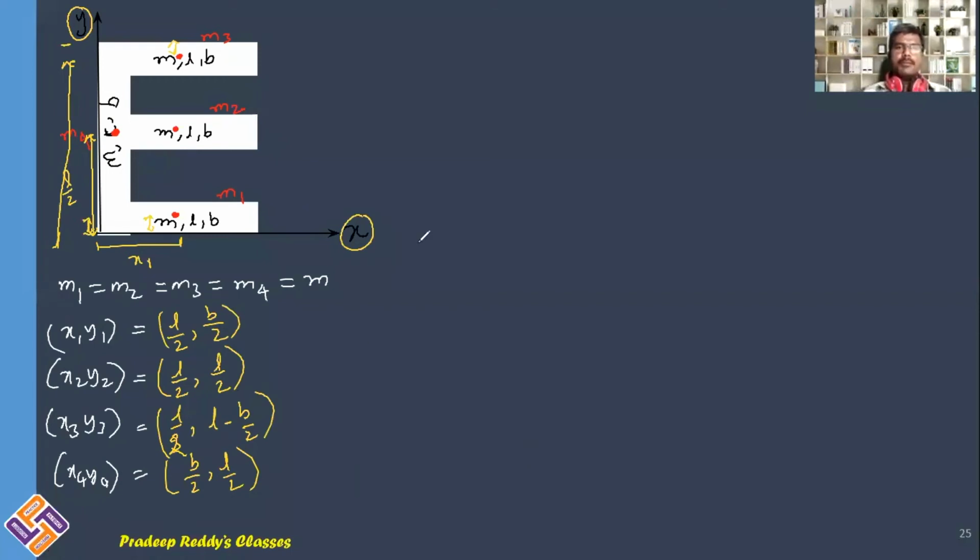So we have calculated the position coordinates, and after that you can write down xcm, which is equal to m into x1 L by 2 plus x2 L by 2 plus x3 L by 2 plus x4 b by 2 divided by 4 times m.